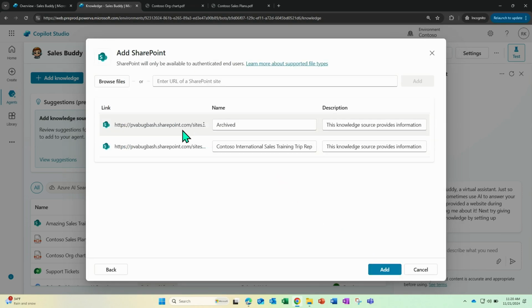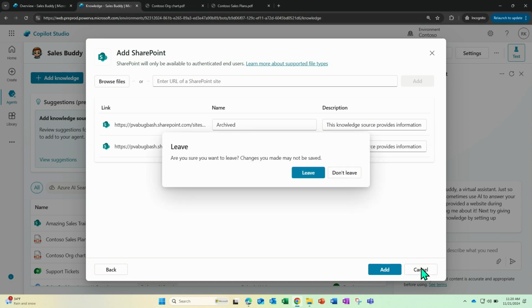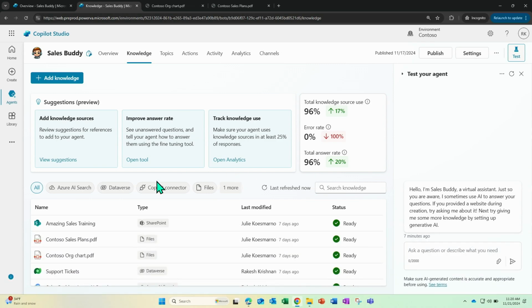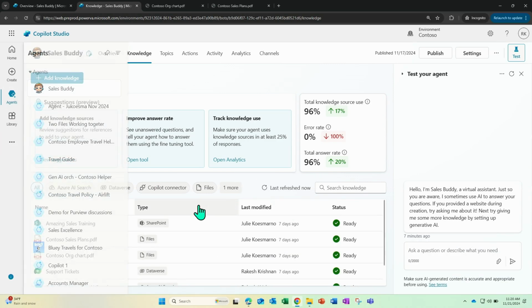All right, so now one file and one folder have been added, and name and descriptions have already been provided. And then you can simply click Add to add this SharePoint as a knowledge source to your agent. Since I've already added one before, I'm going to leave out of this dialog. Let me go to the